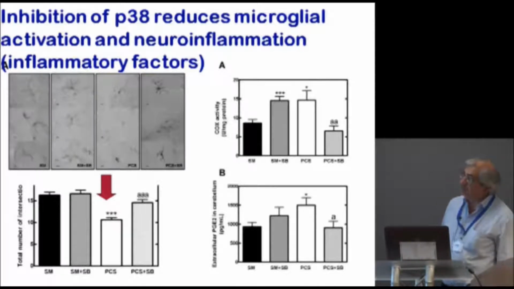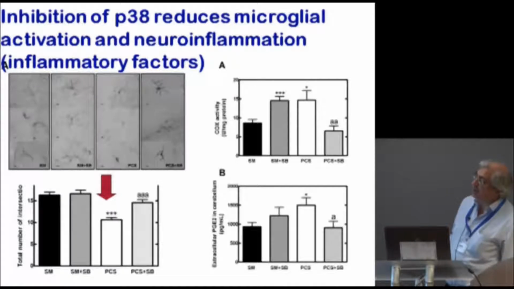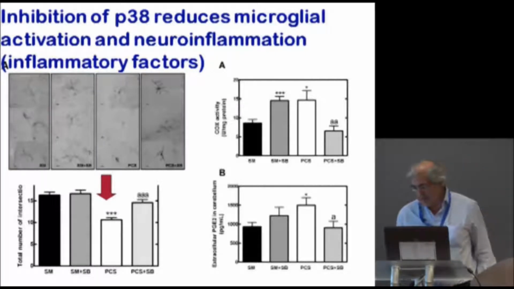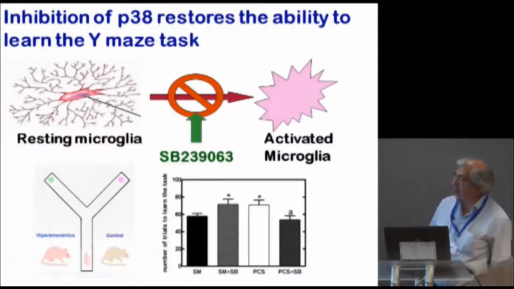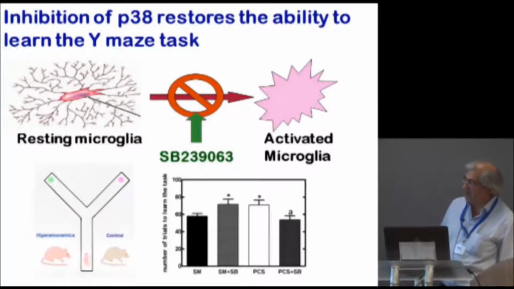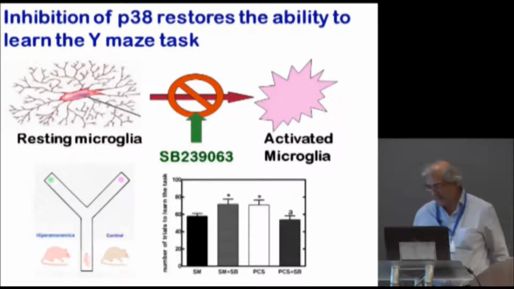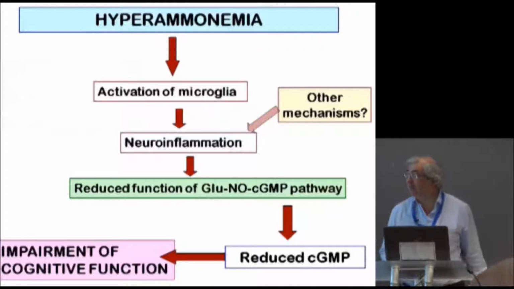And treatment with the inhibitor of the MAP kinase P38 normalizes the morphology of microglia, also reduces inflammatory factors as COX activity or extracellular prostaglandin E2, and also restores the ability to learn the Y maze. Rats with portacaval shunt need more trials to learn, and if we treat with the inhibitor of P38, we normalize the ability to learn this task.